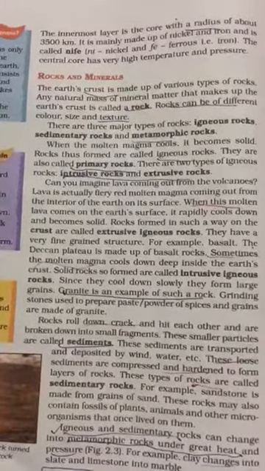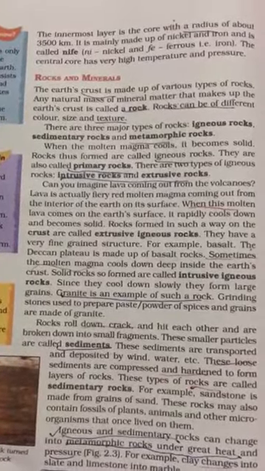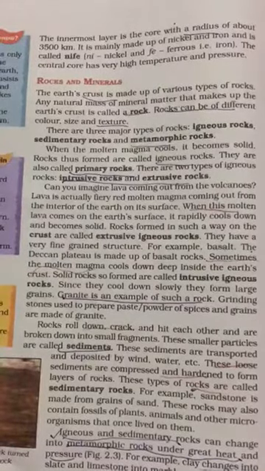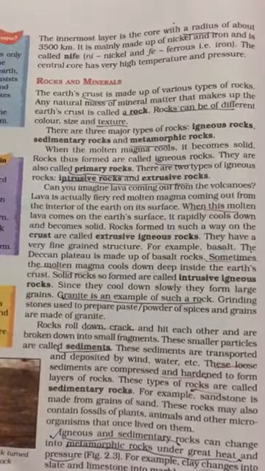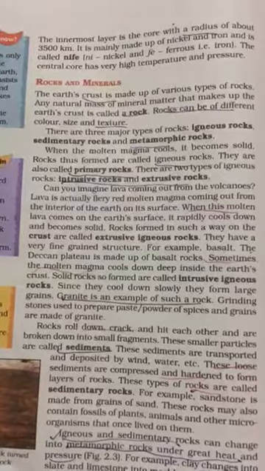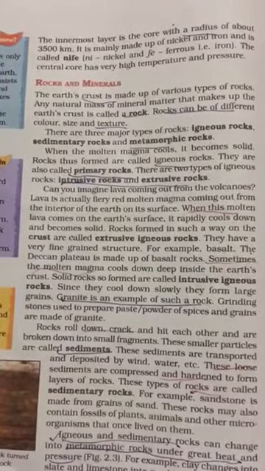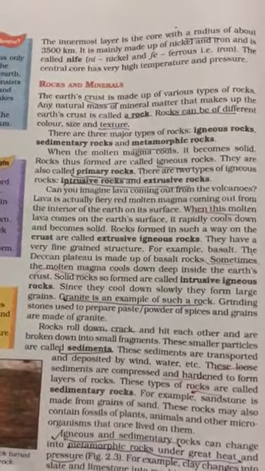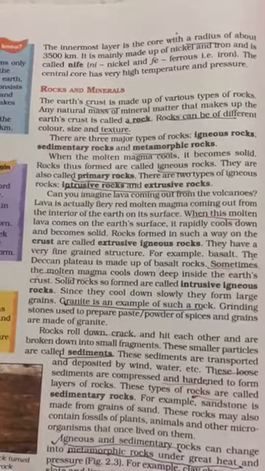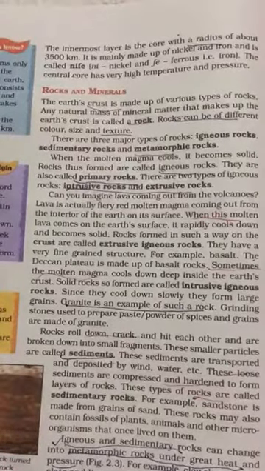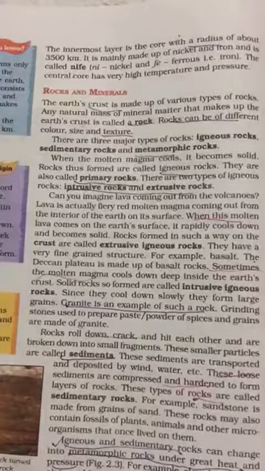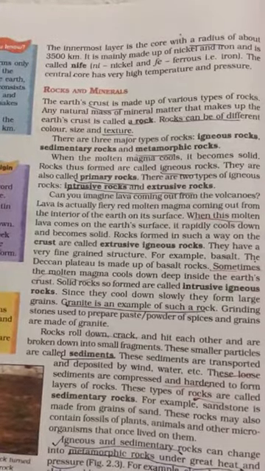Igneous and sedimentary rocks can change into metamorphic rocks under great heat and pressure. Example: clay changes into slate and limestone into marble. Rocks are very useful to us. The hard rocks are used for making roads, houses and buildings.